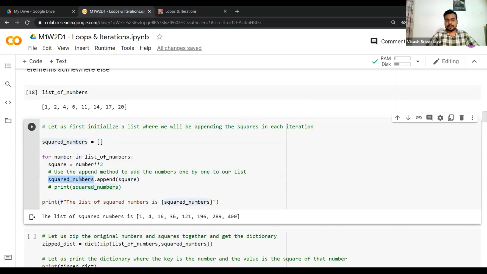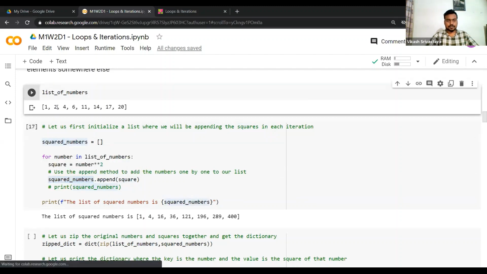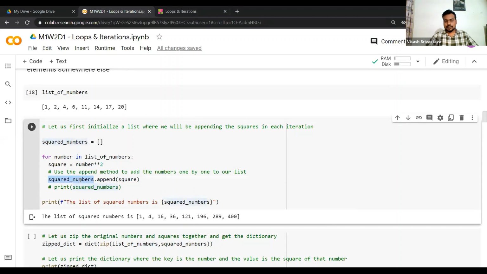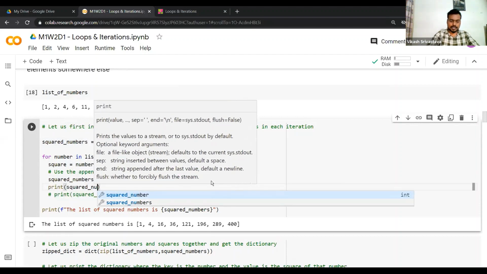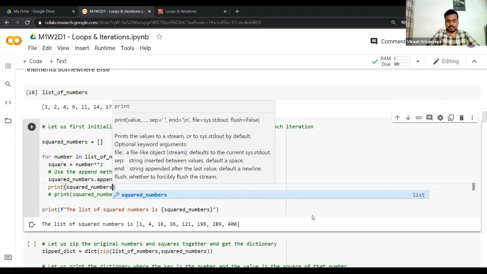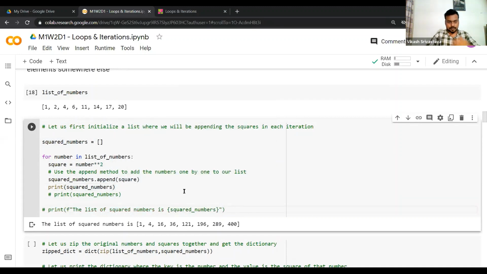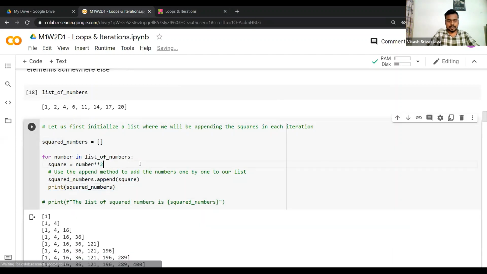Now it moves to the second element, so now it goes to 2. The number contains the value 2. Now the square will be 2 squared, that is 4. So squared numbers is now 1, but now it will add the element 4, because square contains the value 4. What I can do is print squared numbers here. In fact I had written that, I just needed to uncomment it, but anyway, let's see what's happening.